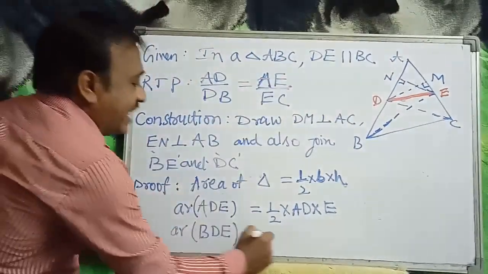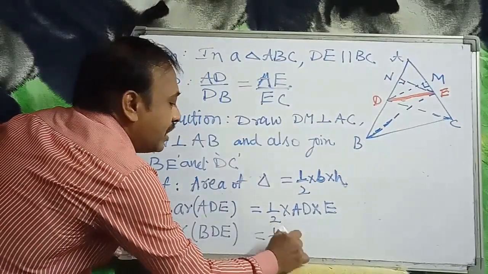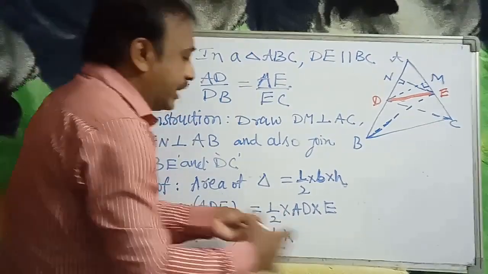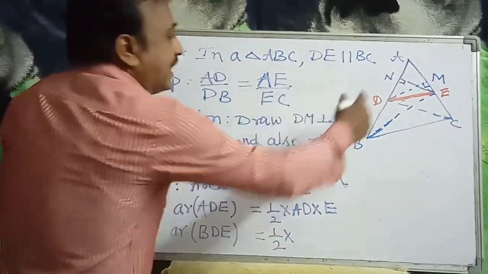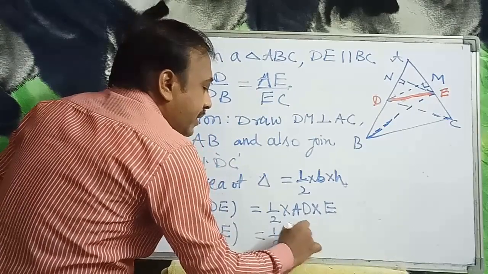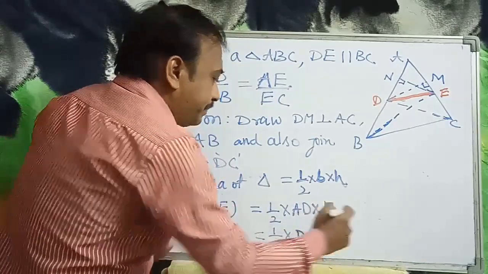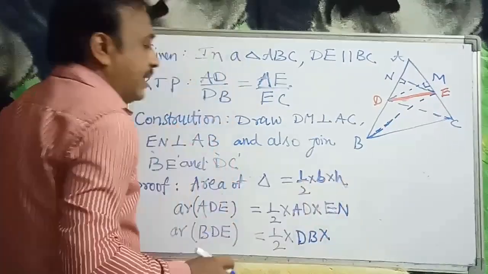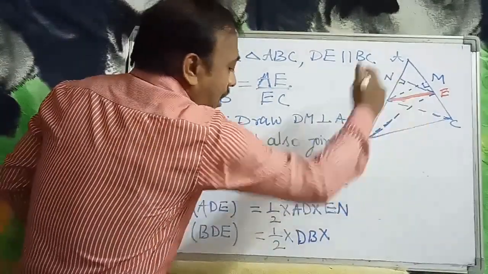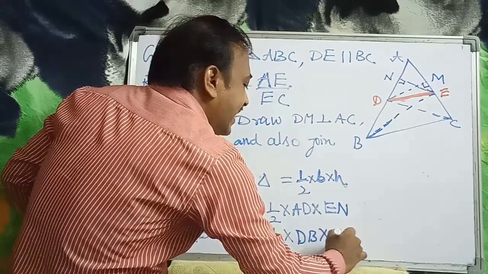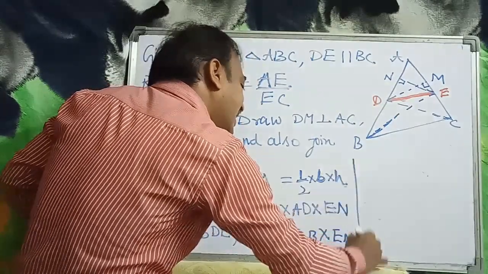That is, area of BDE is half into the base DB into the altitude EN.